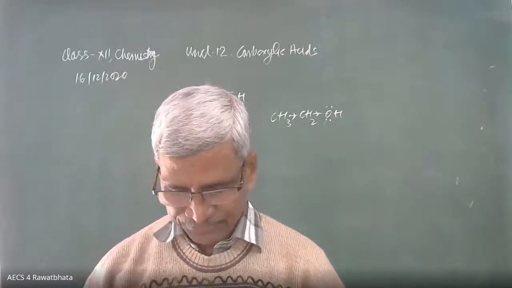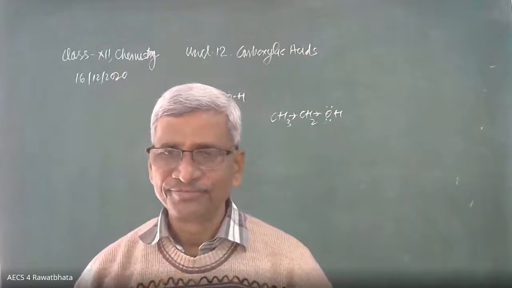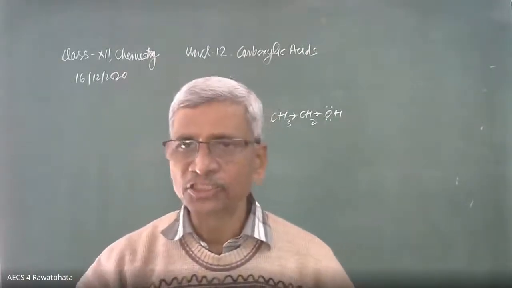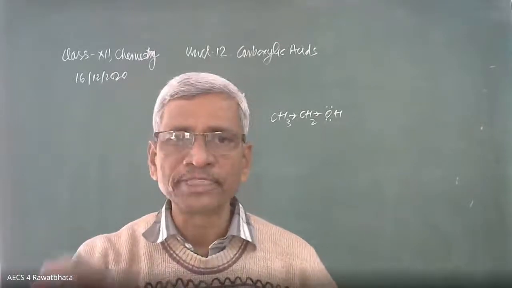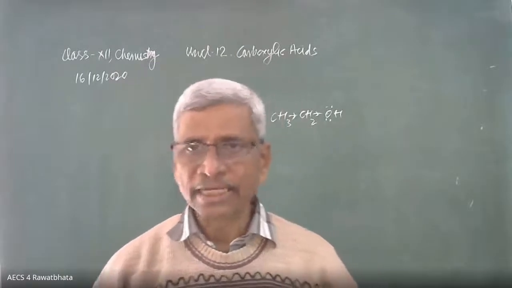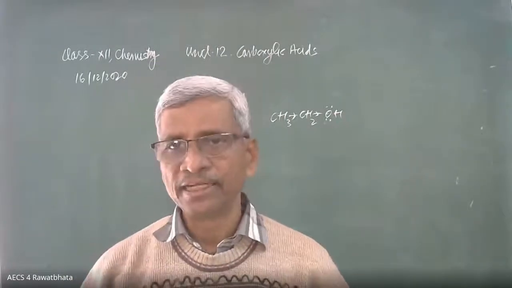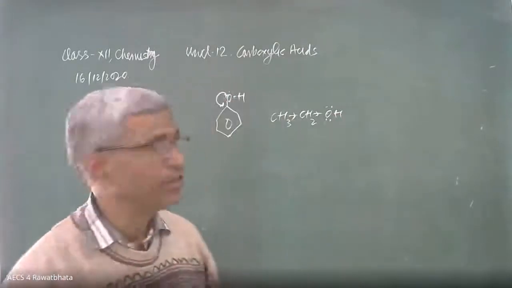Give reasons. Phenol is more acidic than ethanol. Why is phenol more acidic than ethanol? The acidic strength of such compounds depends on the electron density over oxygen. The compound which has less electron density over oxygen can release H positive easily, and that will be more acidic. And that is in favor of phenol.